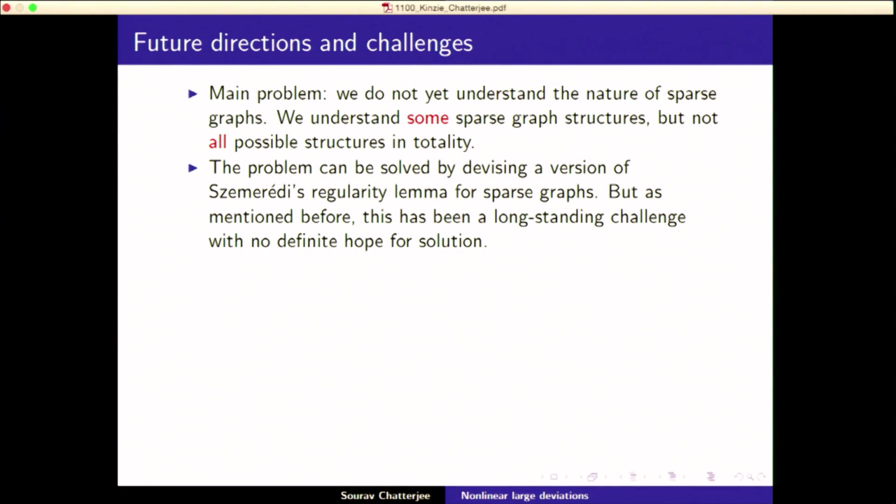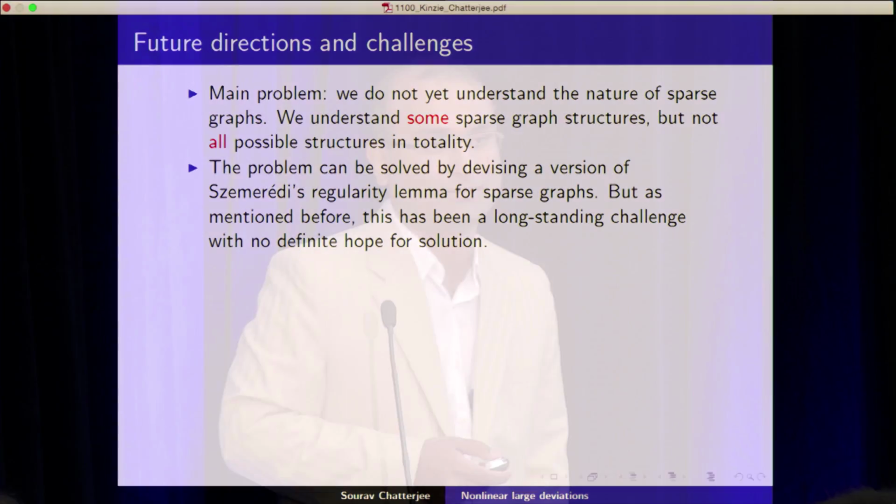The problem can be solved if somebody can prove a suitable version of the regularity lemma for sparse graphs, but this would have many consequences, including various famous things of recent times, such as the Green-Tao theorem. But there is no hope for a solution as far as I know.